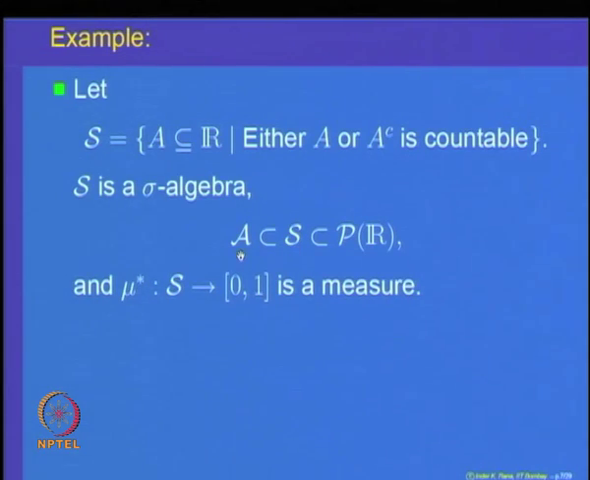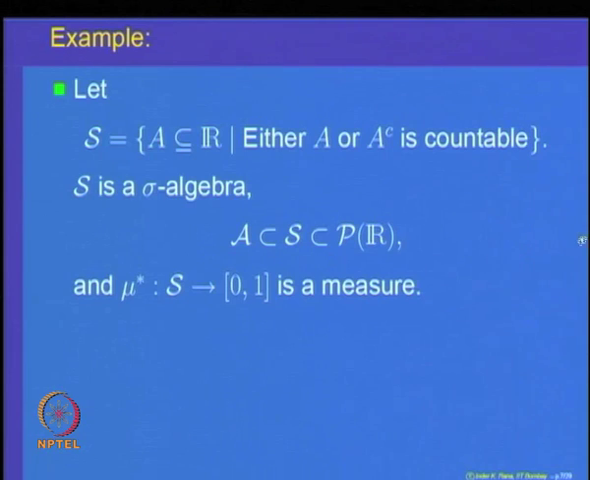So, given the measure on the algebra A in our example, the outer measure, which is defined on all subsets P R, is not even finitely additive, but if we restrict it to the collection S of sets where A or A complement is countable, then on that class it is a measure and it extends. So, the given measure on the algebra does not extend to all subsets, but at least it extends to a sub collection of all subsets, and that includes the original algebra.